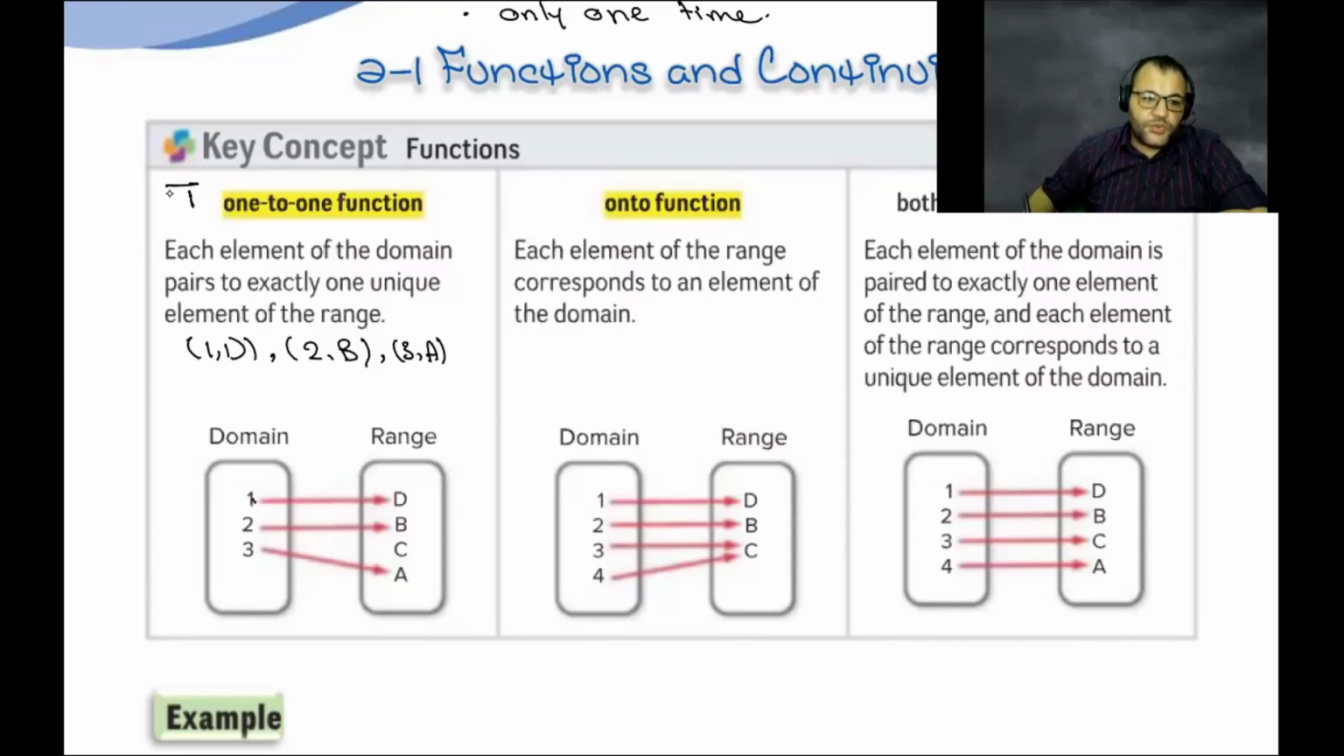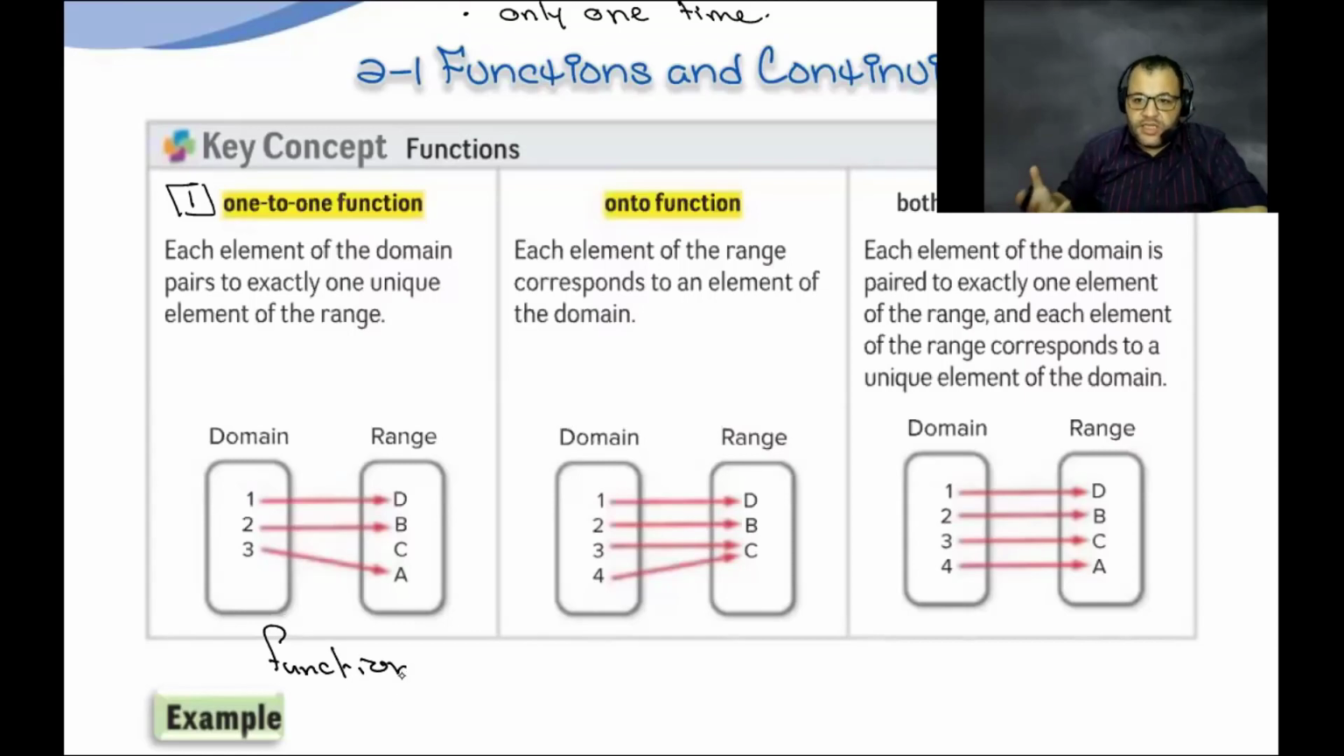Let me repeat that again. We need to check if the relation is a one-to-one function or not. The main point is that we start from the domain. First, we need to check if this relation is a function or not. Is there any element of the domain that doesn't connect with an element of the range? No, all of them are connected. Is there any element connected twice? Is there more than one arrow going from 1 or from 2 or from 3? No, only one time. So this relation is a function.